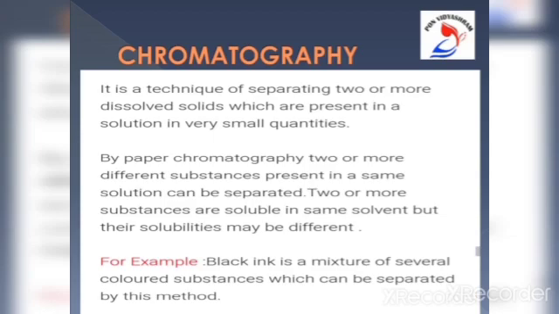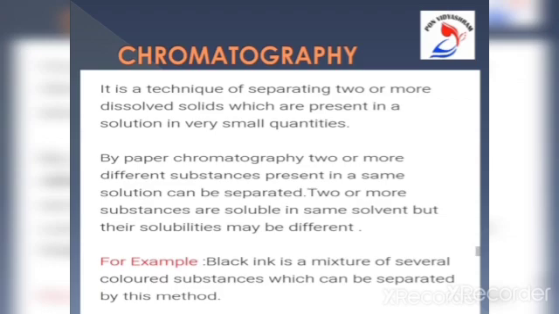What is chromatography? It is the separation of two or more dissolved solids which are present in the same solution. In one solution itself, two or three solids will be mixed together, so we can separate the solids from the solution. It is based on their solubilities.